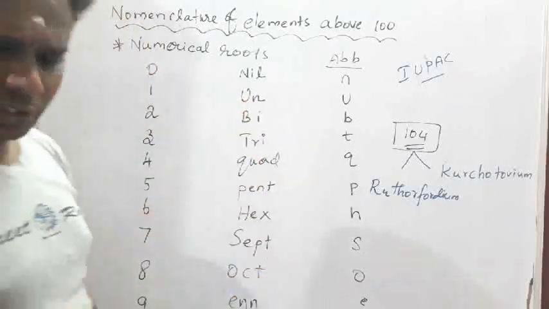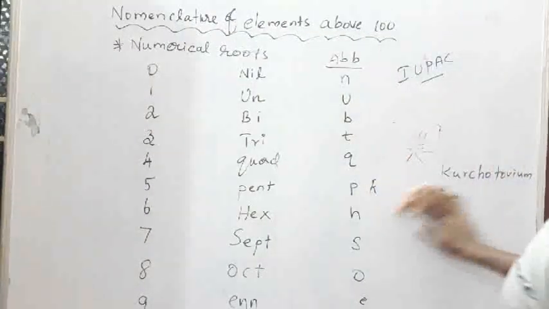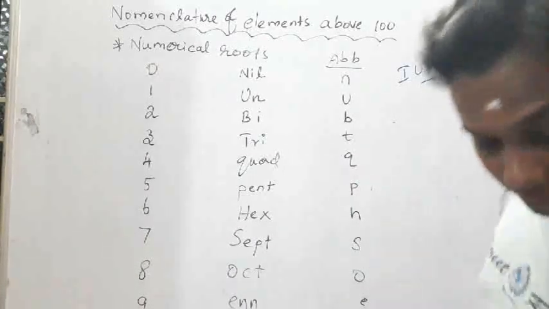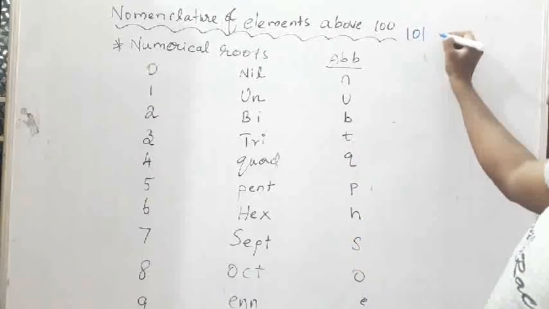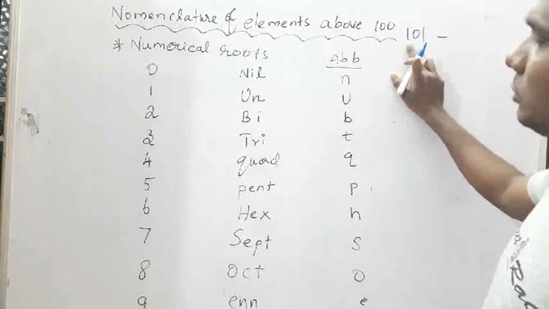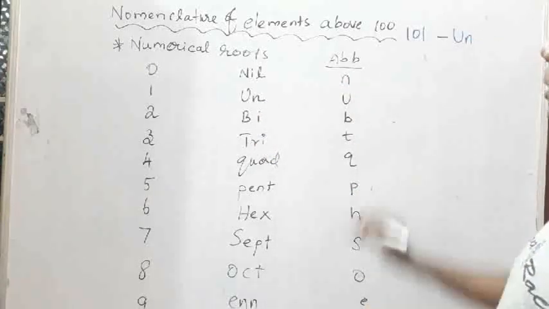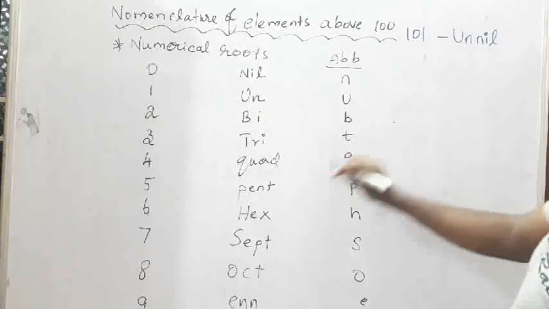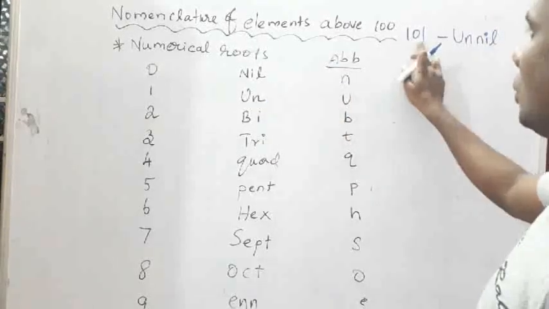Let us name the elements after 100. Suppose we take 101. For 1, what will come? Un. For 0, nil.